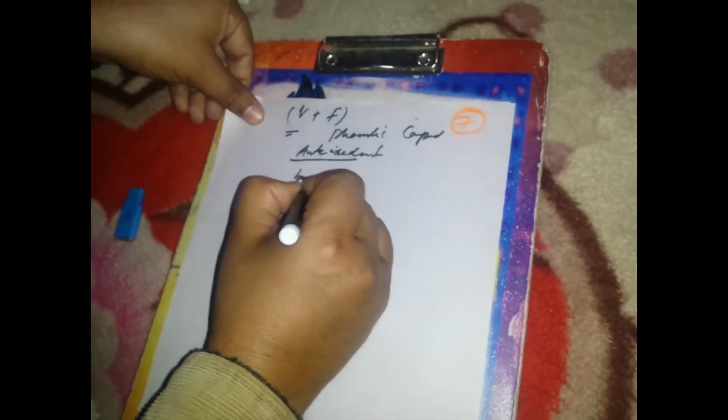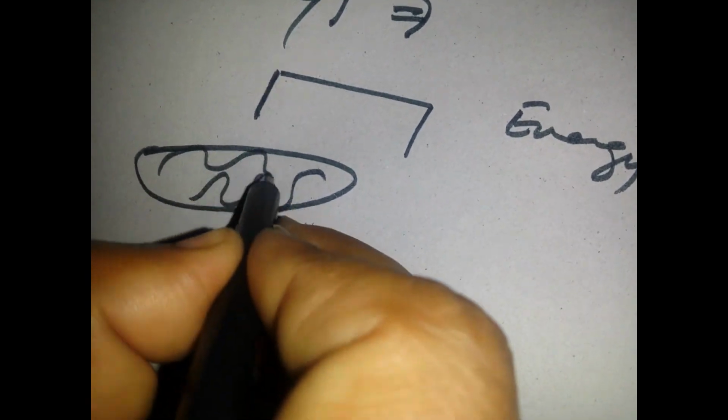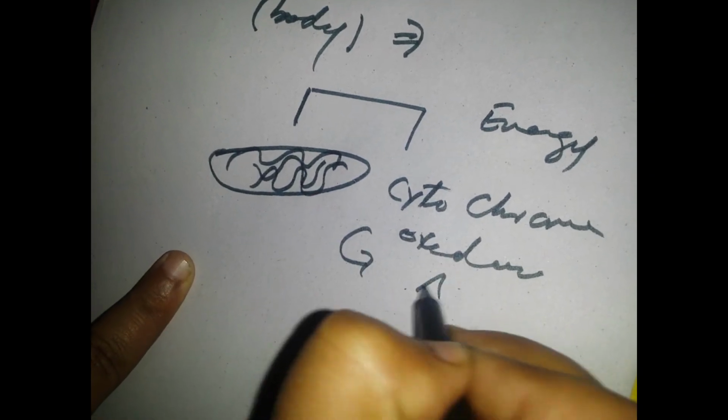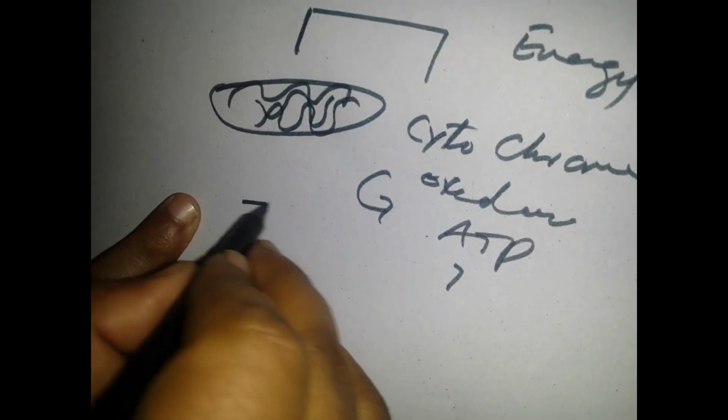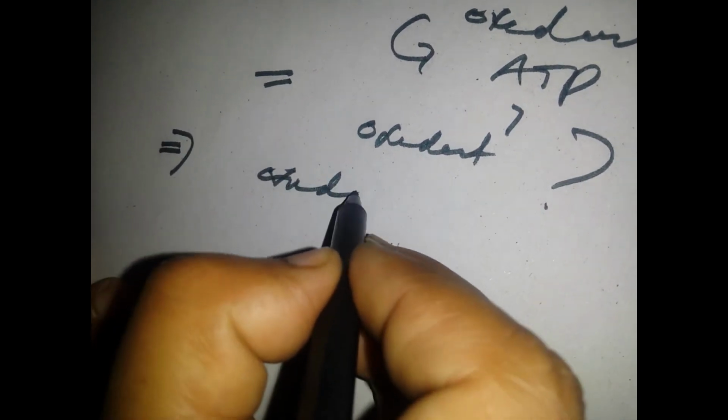Let me explain antioxidants. In our body, oxidation goes on. I don't deny that oxidation is needed, but it has a side effect. On one hand, it produces a lot of energy. For example, in the mitochondria there is an enzyme called cytochrome oxidase. On one hand it produces ATP, but it also produces oxidants, and those oxidants have a problem. In a general way, when there is more oxygen in our body, this is called oxidative stress.